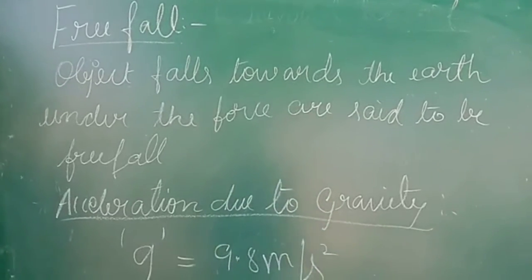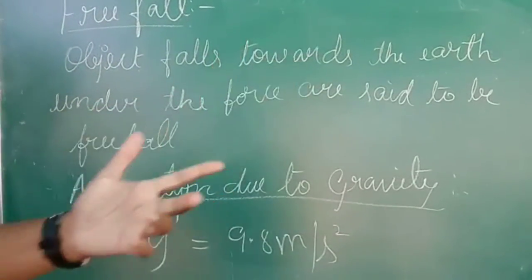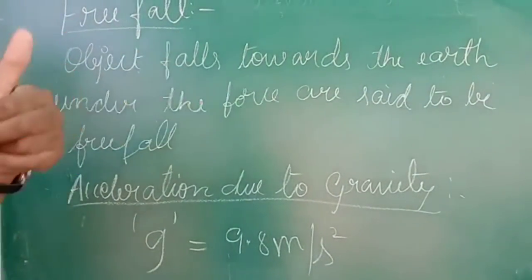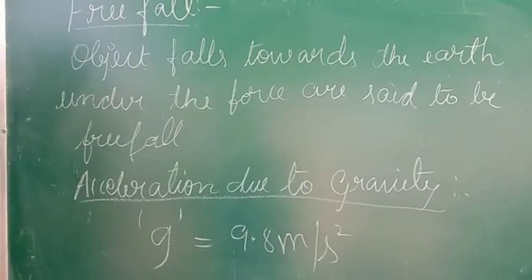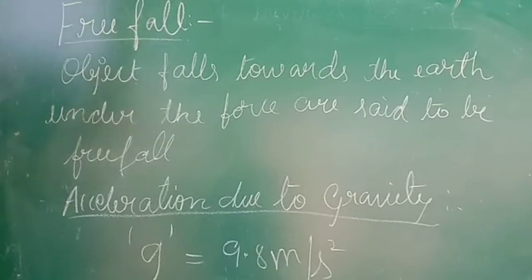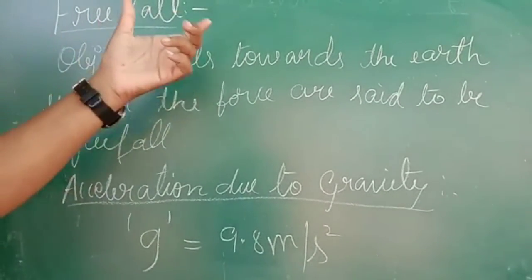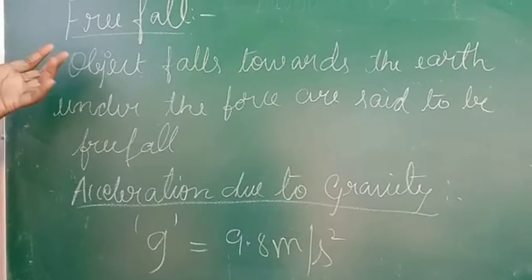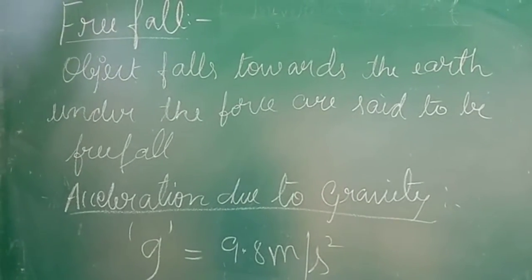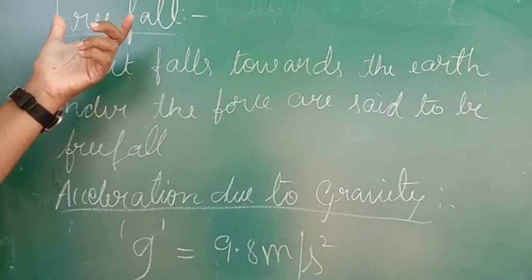Next concept is free fall. Free fall means an object falls towards the earth under a force. Which force? Gravitational force. So an object which is falling from a higher position towards the ground because of gravitational force is said to be in free fall. They are falling with the help of gravitational force. Such objects which are falling are known as free fall.